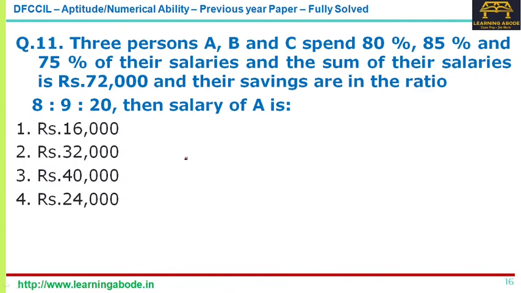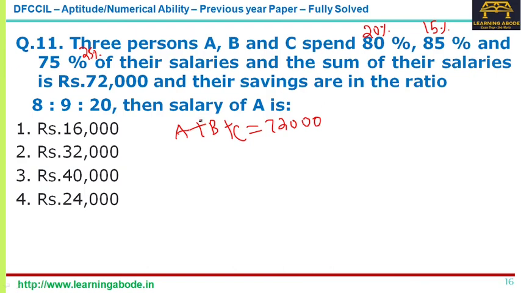Now question number 11, the last question. 3 persons spend 80%, 85% and 75% of their salaries, and the sum of their salaries is 72,000. So A plus B plus C is 72,000, and if they are spending 80%, 85% and 75%, what is remaining is 20%, 15% and 25%. Now that ratio is